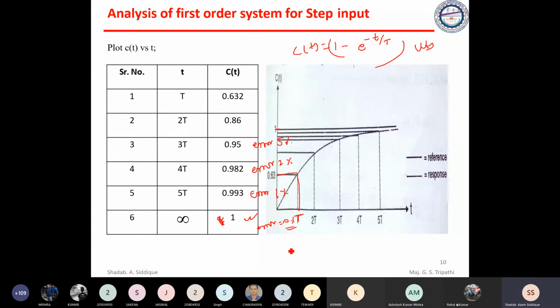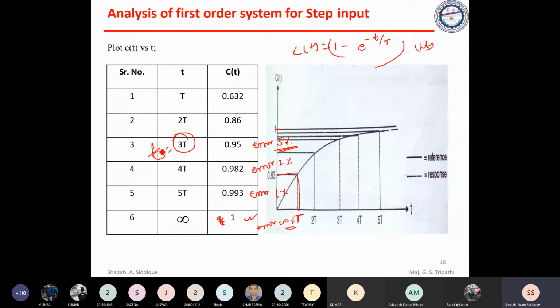In this, a system gives you an idea of how much error is allowed. Suppose a particular system allows a 5% error. How much time constant can you take? 3t. If 5% error is acceptable for a particular system, you can take the time as 3t.